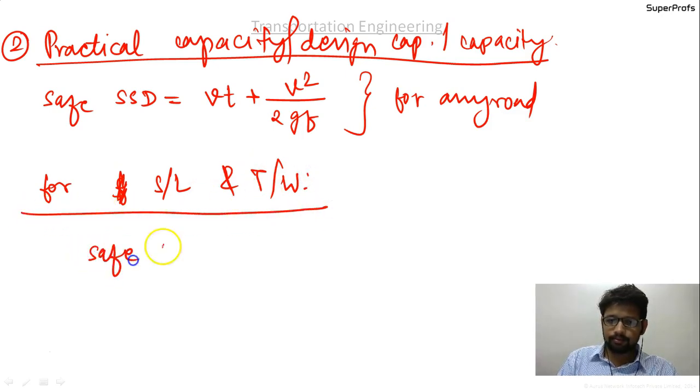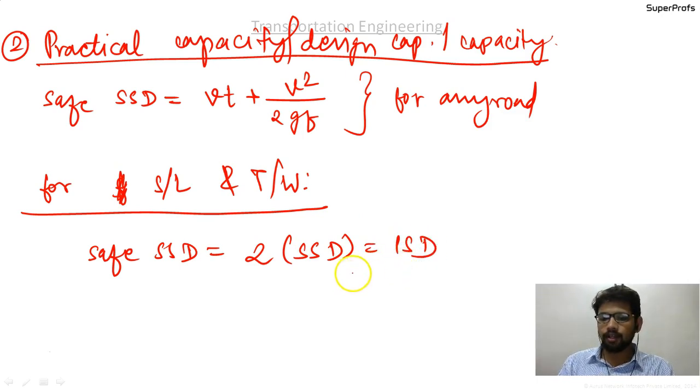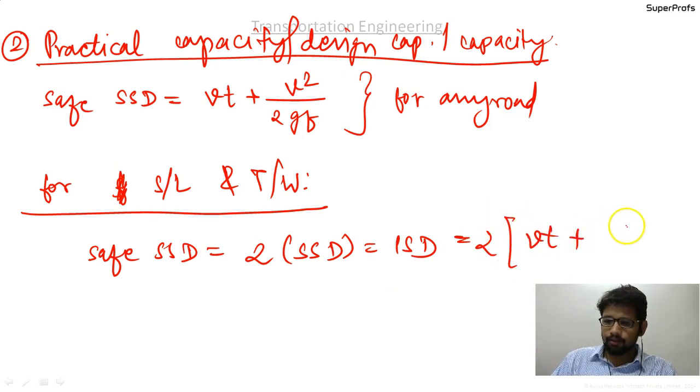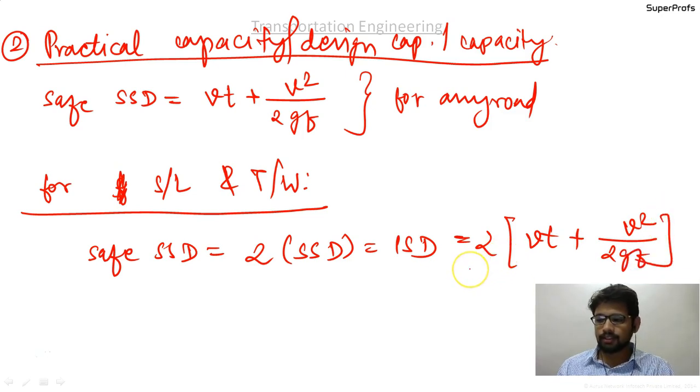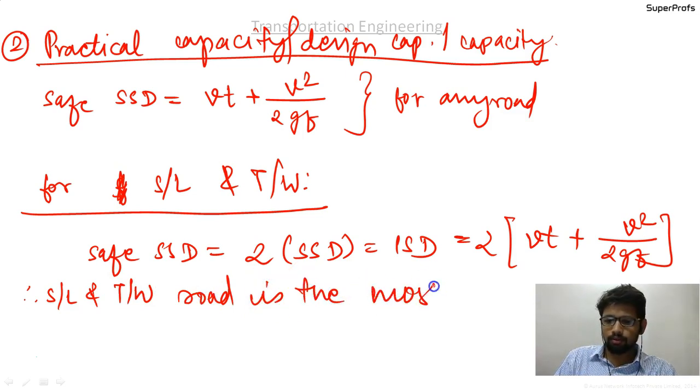Safe SSD is equal to twice of SSD, that is equal to ISD, the intermediate sight distance, which is equal to twice of Vt plus V square upon 2gf. So single lane and two-way road is the most critical road.